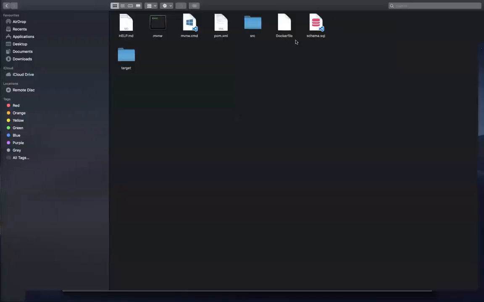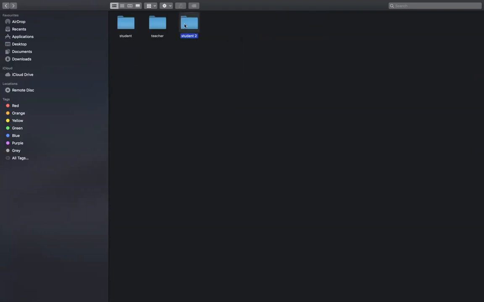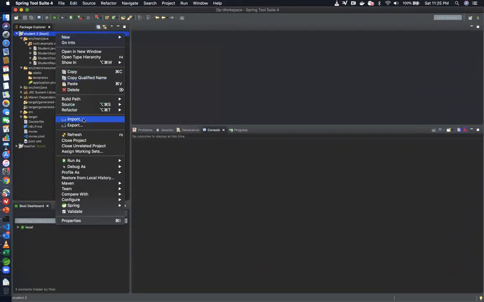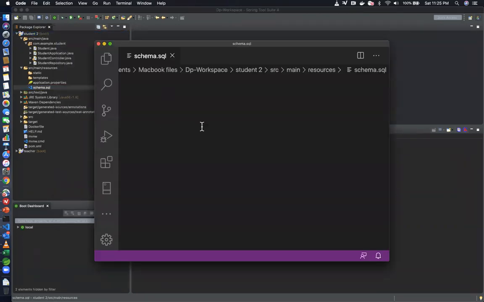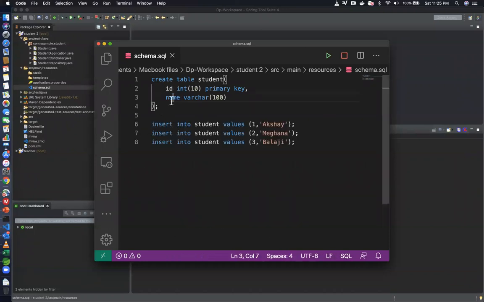So I'm just going to go to Finder and copy the schema.sql file. It has all of my queries. So I'm just going to go back and paste this into the student 2 service within the source main resources. I'll just show you this in a second as to what this file is. So I'll just refresh this object browser over here. Okay, cool. So you can see the schema.sql is nothing but it creates my table within the database, right? Creates my student table with ID and name, and then it inserts 3 values into the student table, right? So that's the maximum this does.